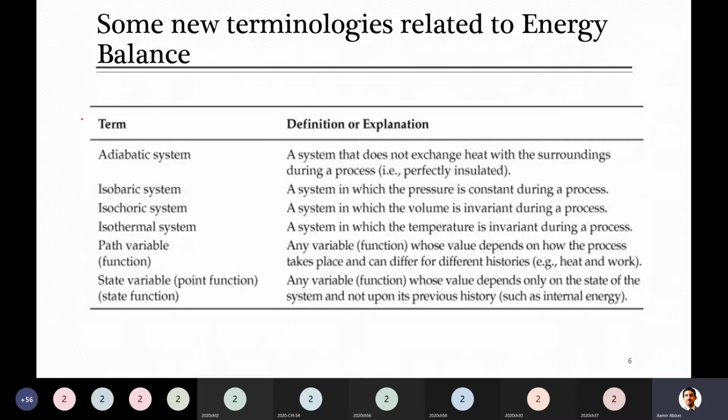With this adiabatic system, there is a terminology mentioned at the third, fourth point, that is isothermal. Do you know what isothermal means?